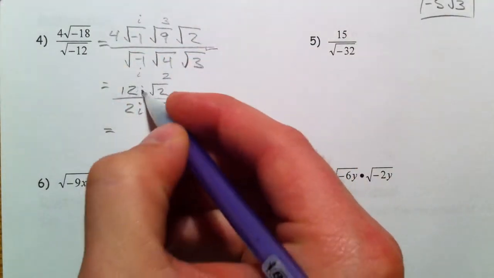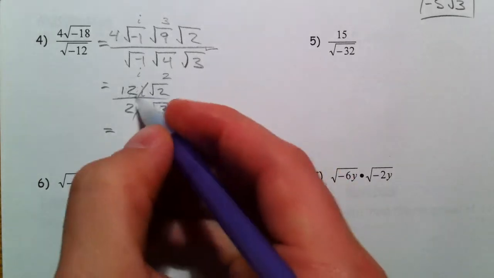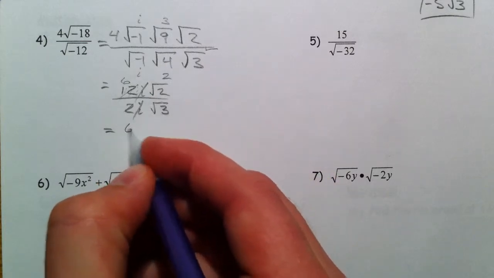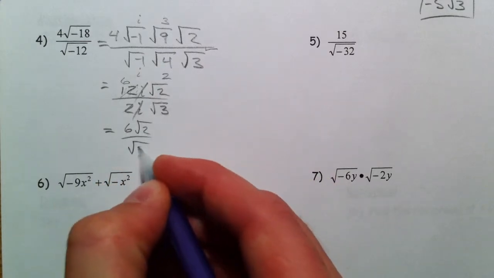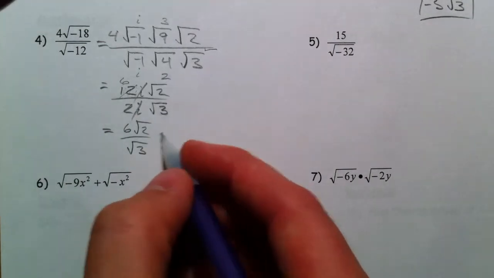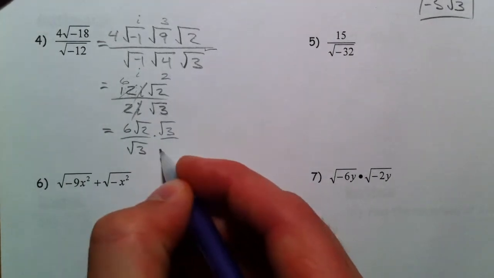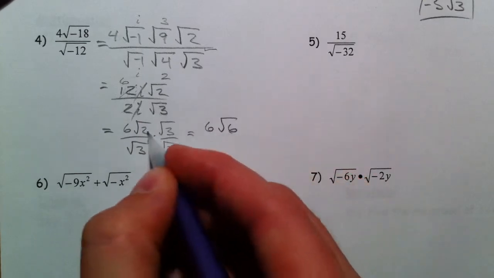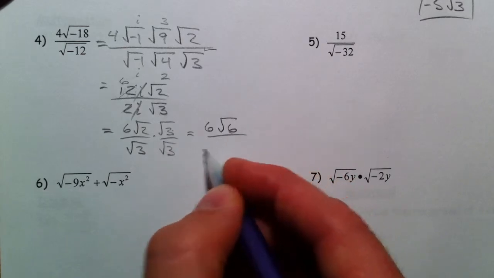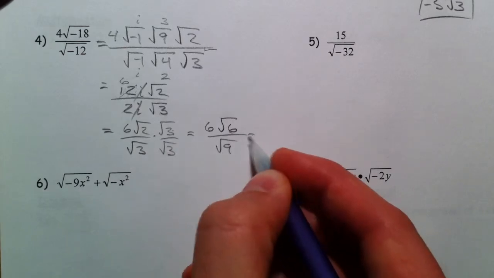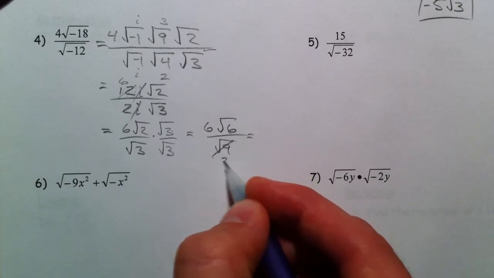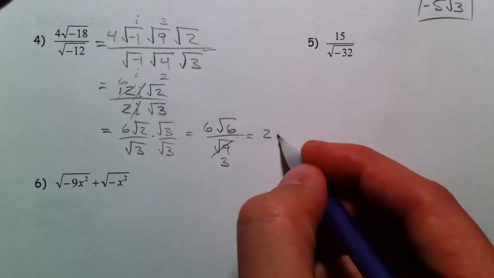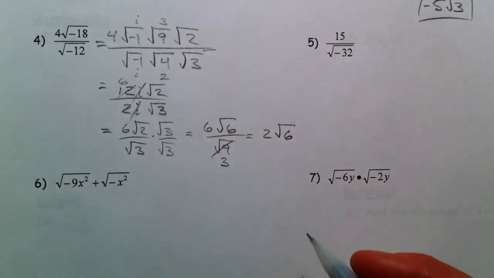So i divided by i is 1. 12 divided by 2 is 6. So we have 6 root 2 over 3. And what we want to do now is rationalize the denominator, as we practiced in the last stuff. And so multiply by root 3 over root 3. And you get 6 root 6, 2 times 3 is 6, over root 9, which is really 3. And 6 divided by 3 is 2 root 6.